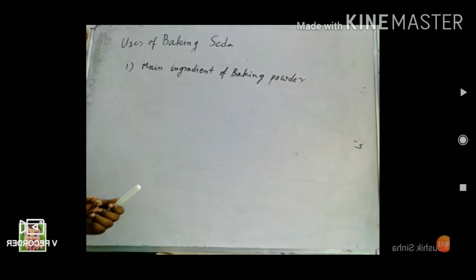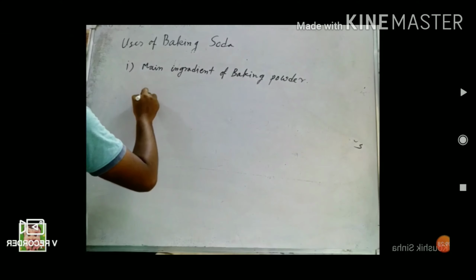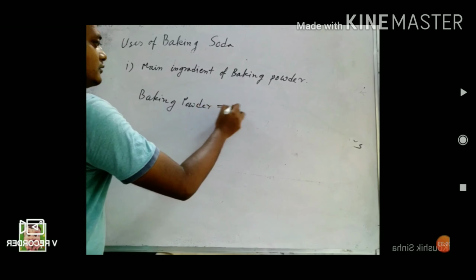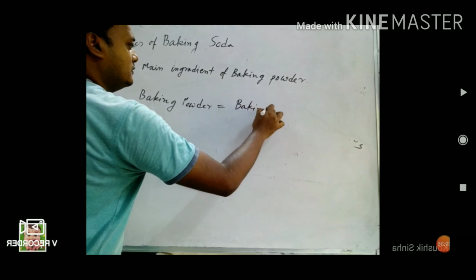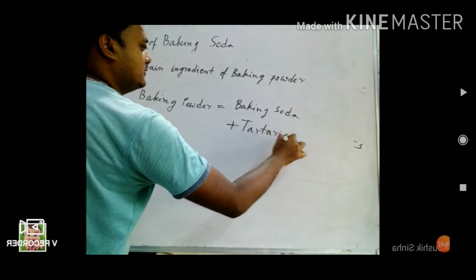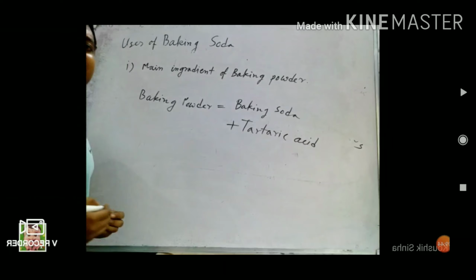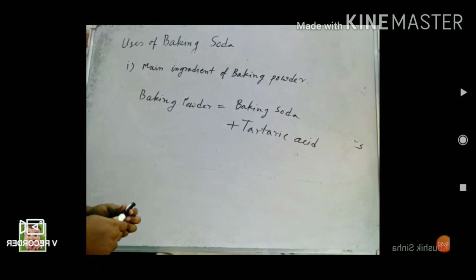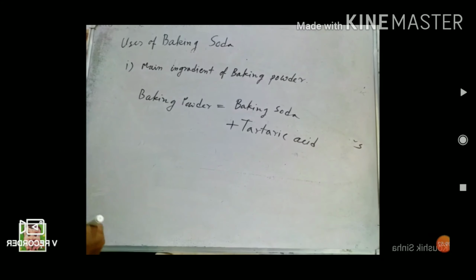Baking soda plus a small amount of edible acid, that means an acid which we can consume. Generally that is tartaric acid. So baking powder equals baking soda plus tartaric acid. Tartaric acid is present in tamarind, and it is an edible organic acid.